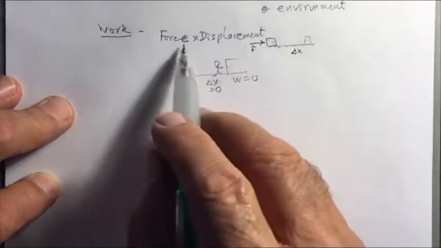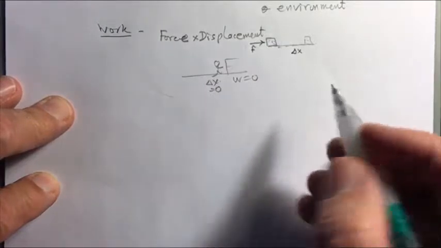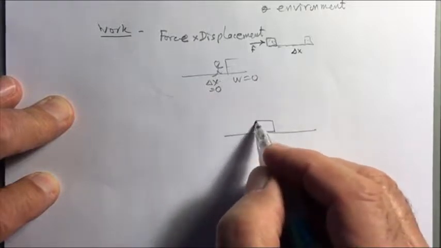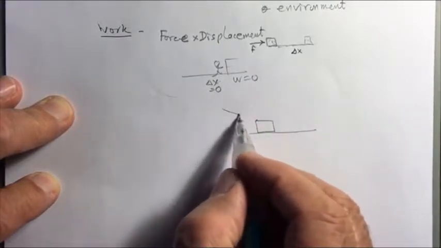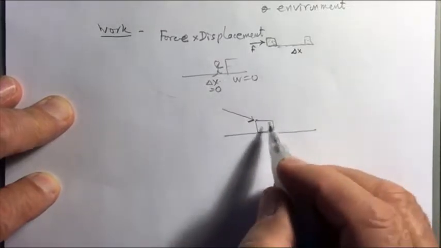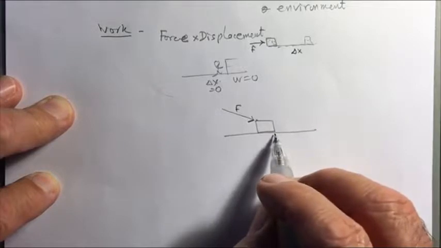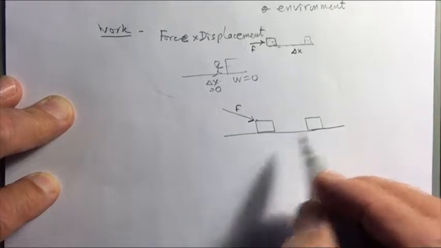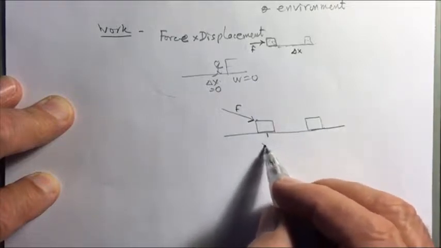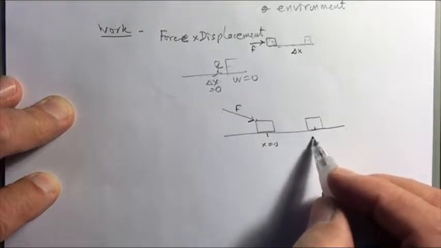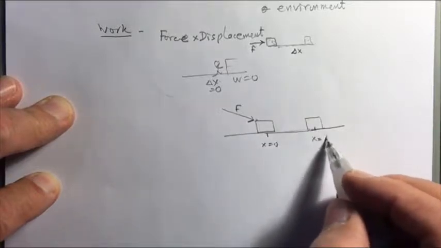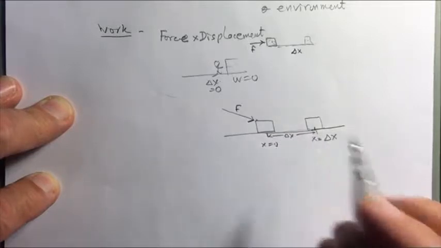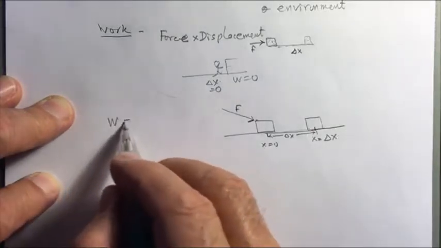Now we say work is the force times displacement, but let's suppose that we have a surface. Let's say it's a frictionless surface and we are pushing something like this. So this would be the force. The object would slide along the floor and after some time it would reach here. If we consider the middle of this to be x equal to 0 and the middle of this as x equals, well, this distance, which let's write as delta x. So it has moved a distance delta x from here to here. Then the work done would be the force times the distance.